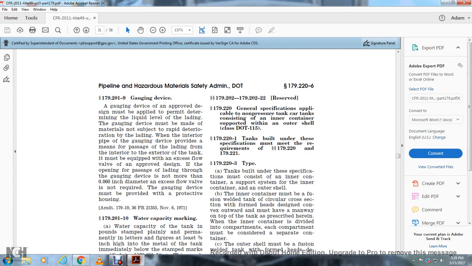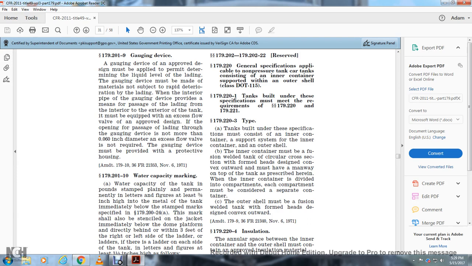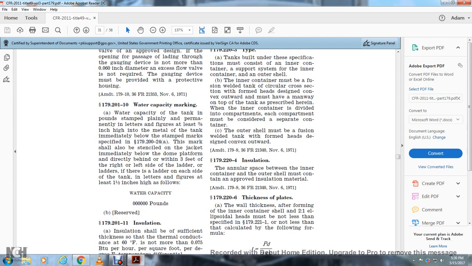179.220-1 The tank built under this specification must meet the requirements of 179.220 and 179.221. 179.220-3 Type. The tank built under this specification must consist of the inner container with a support system for the inner container within the outer shell. The inner container must be a fusion welded tank of circular cross section with formed heads with design convex outward. The location of the manway and top tank is prescribed herein, and the inner container may be divided into compartments. Each compartment must be considered a separate container. The outer shell must be fusion welded with formed heads with design convex outward.